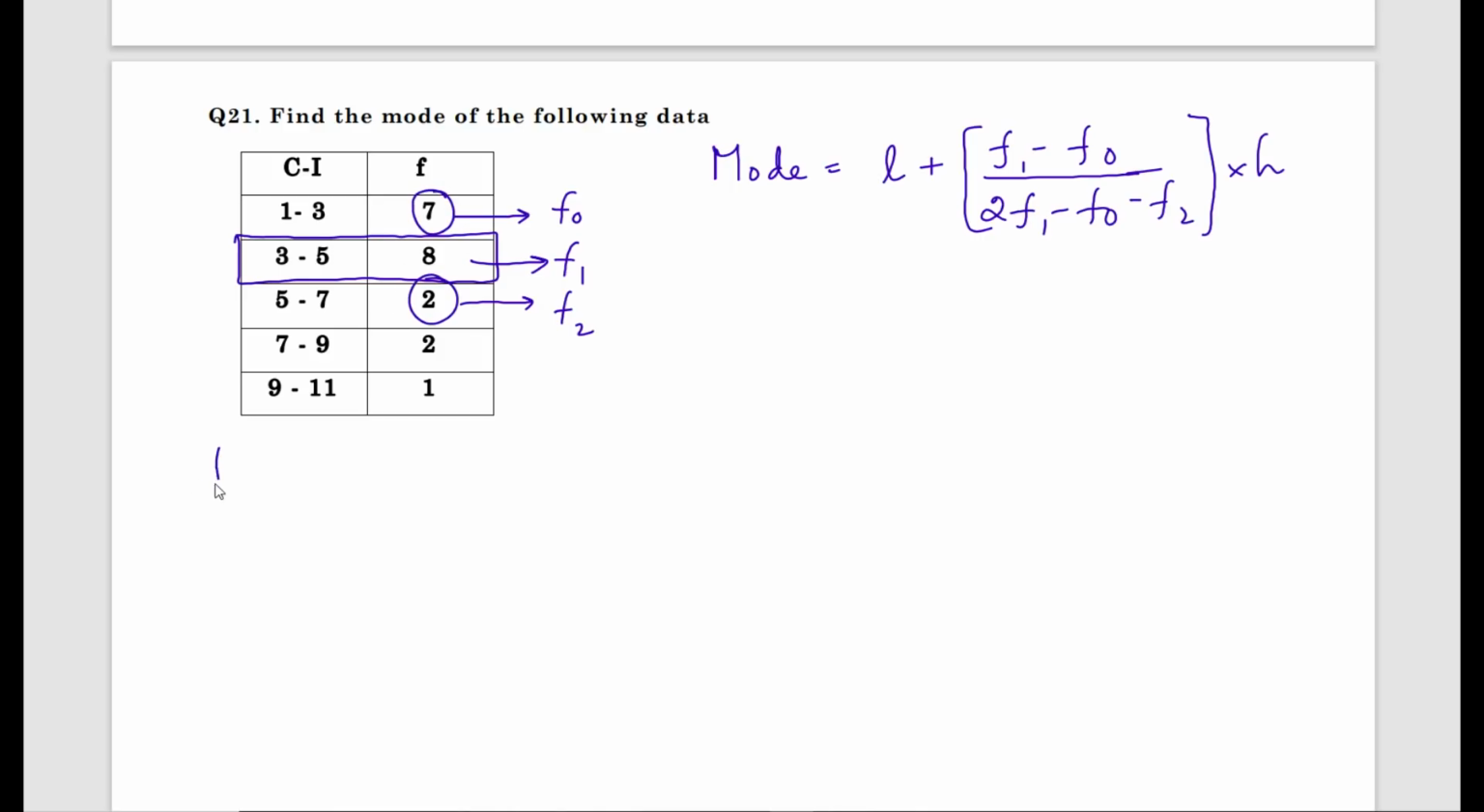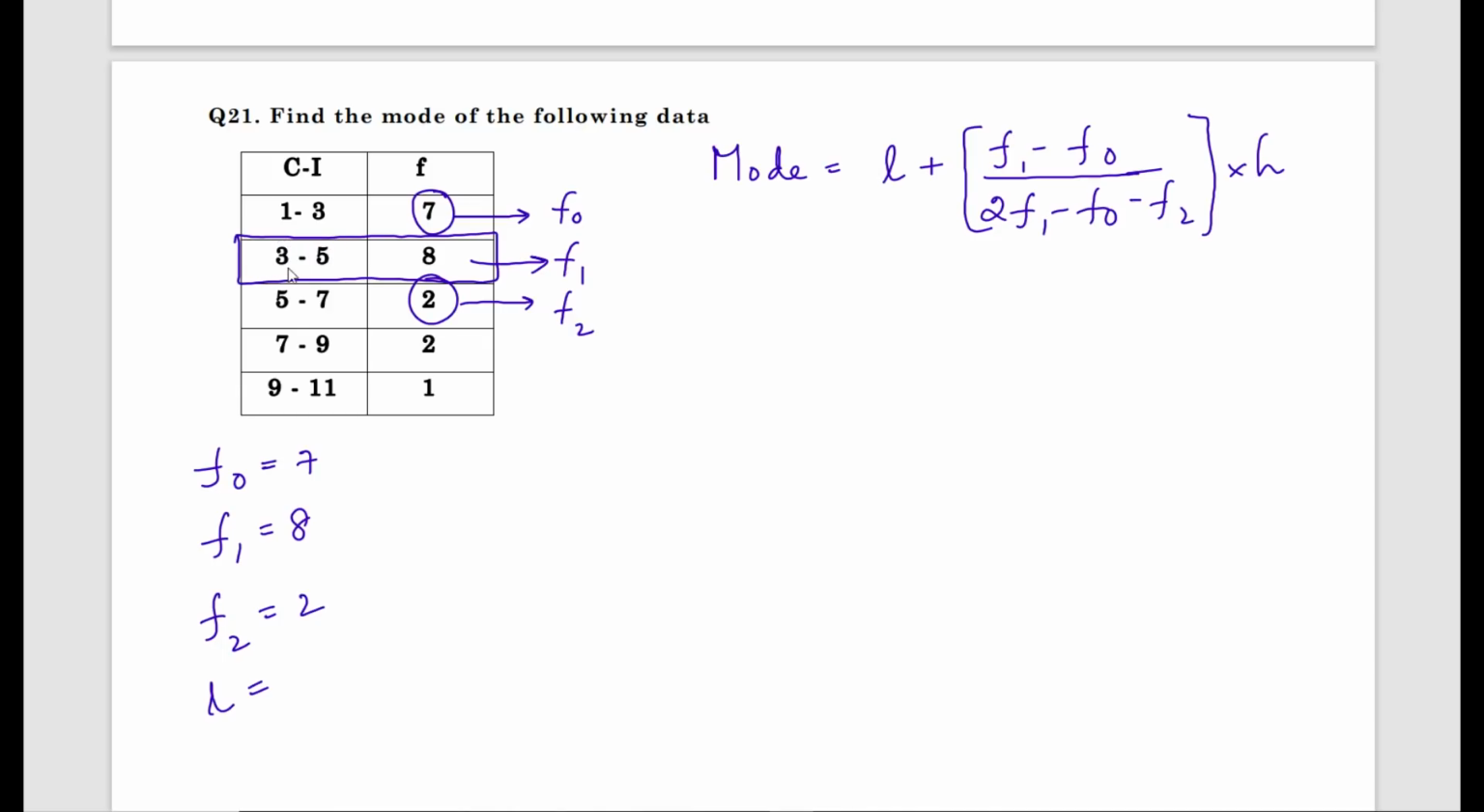Now what we got? f0 is 7, f1 is 8, and f2 is 2. We got f1, f0 and f2. What is L here? L is the lower limit of the modal class. This is the lower limit, this is the upper limit.